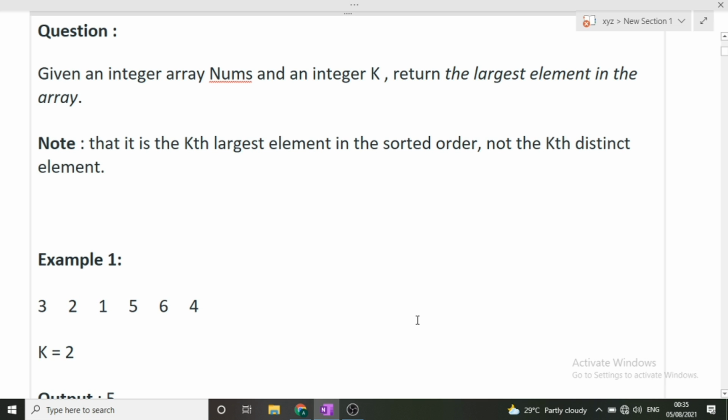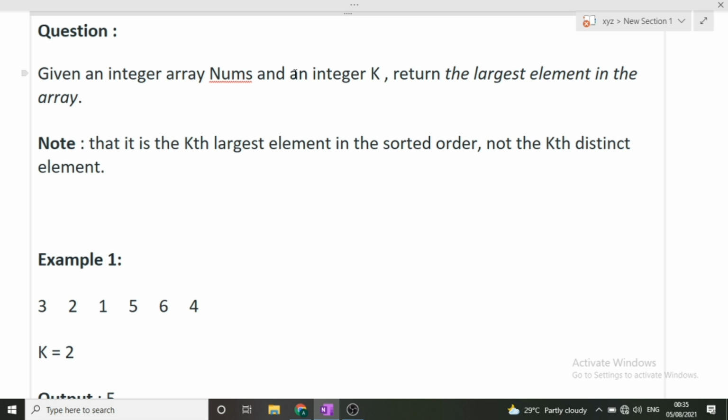Okay, so the question in this video is: given an integer array nums and an integer k, return the kth largest element in the array. That is, it is the kth largest element in the sorted order, not the kth distinct element. We are given an array of size n and an integer value k, and we have to return the kth largest element in the array.